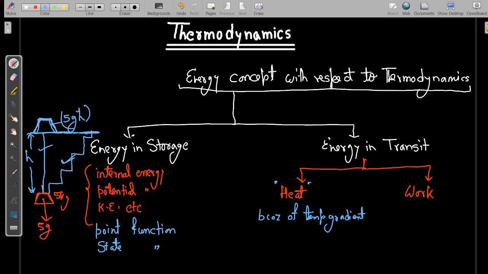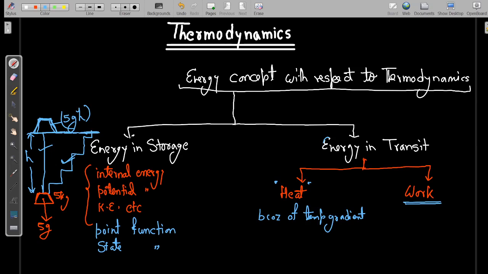All other energy in transit we consider as work in case of thermodynamics. Okay, so what I am trying to say is that if there is energy in transit, meaning energy transfer is taking place through the boundary of a system, and if it is not due to the temperature gradient, then it has to be work transfer.